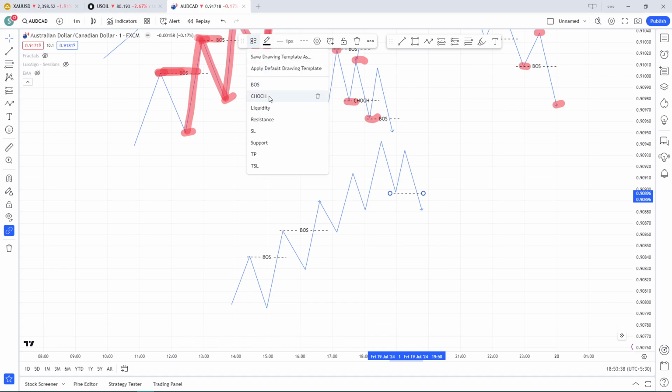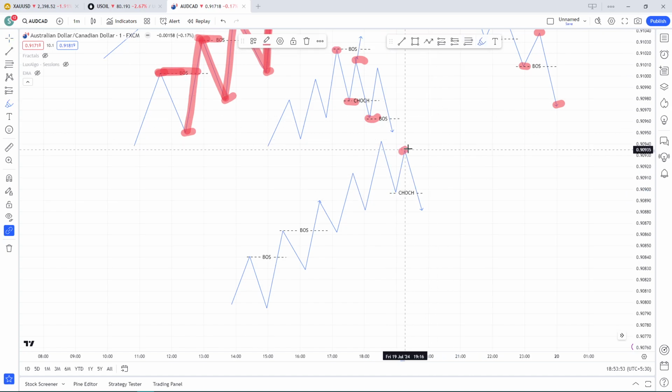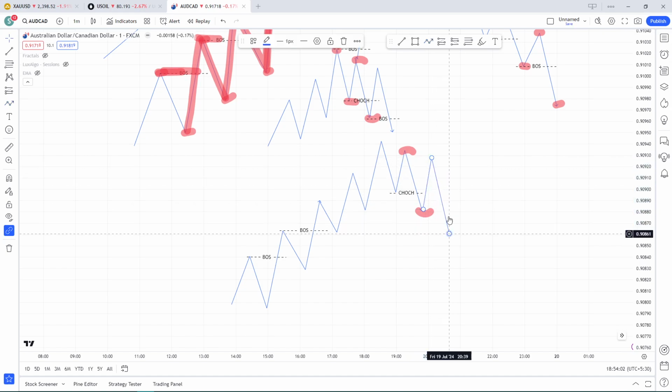We have a change of character. What is the changing thing that is happening? The uptrend is shifting to a downtrend. Okay, so now we have a CHOCH. This will be our potential higher low, and this will be our potential lower low. And if the price does this once again, then it is a confirmed downtrend.